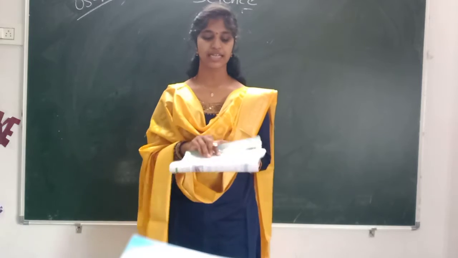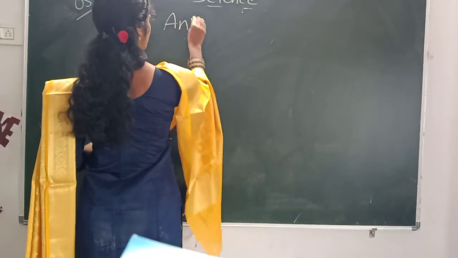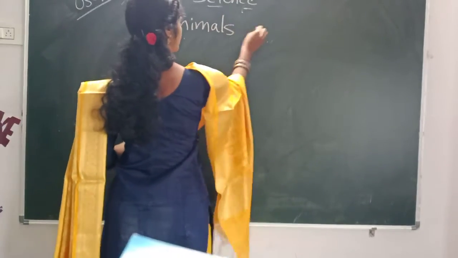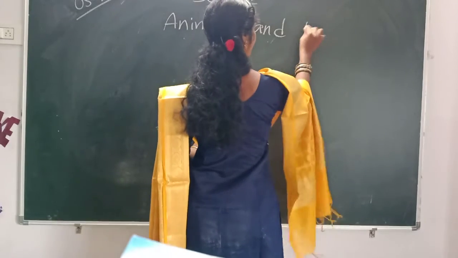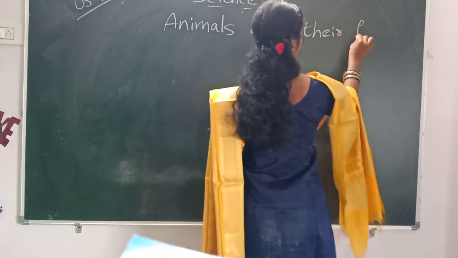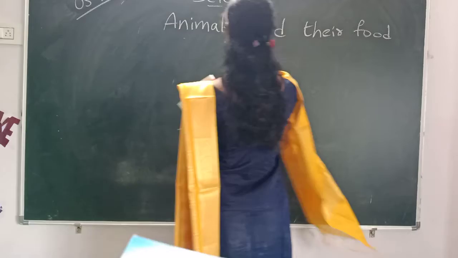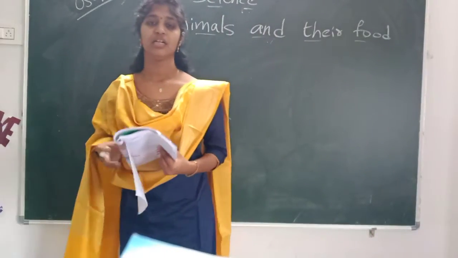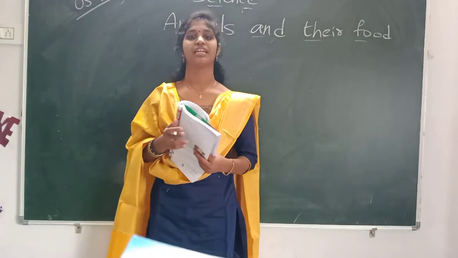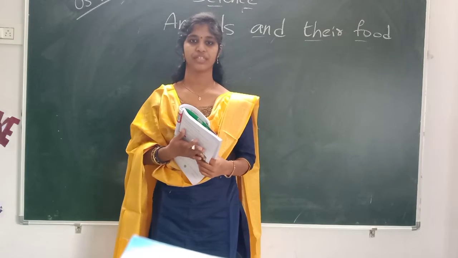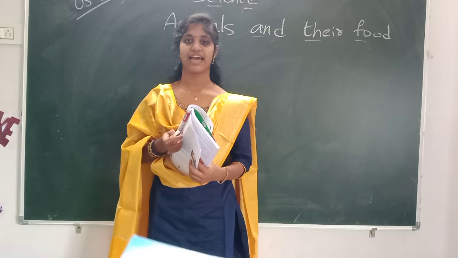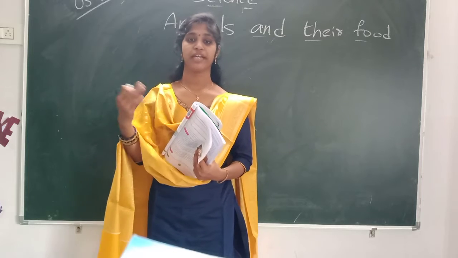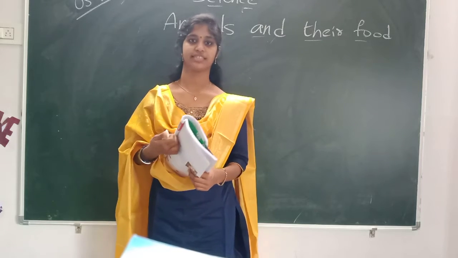Right? So we already started our third lesson, that is Animals and Their Food. In this we already discussed how animals get their food and how they get different types of food, what the habits of animals are for eating food, and which animal eats grass, which animal depends on other animals. All this we already discussed.